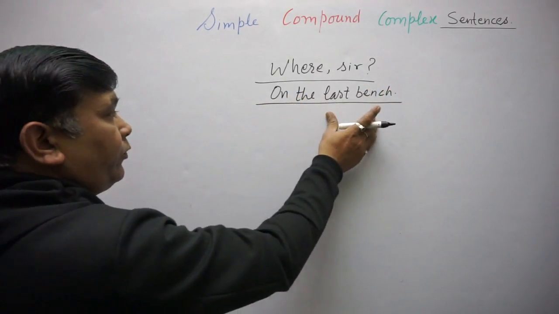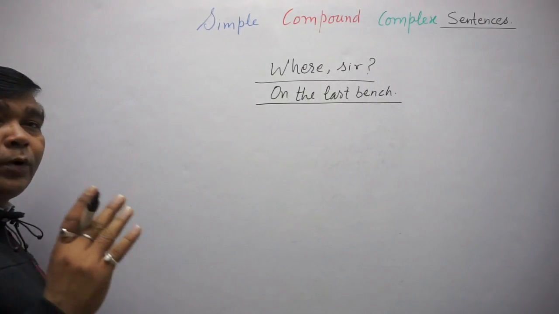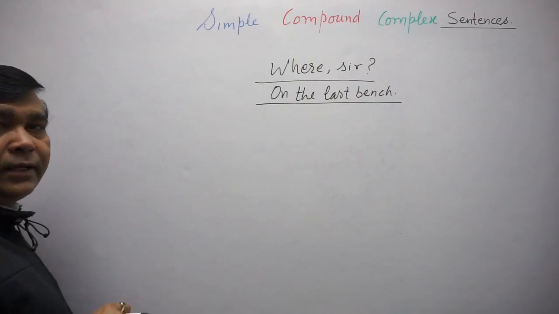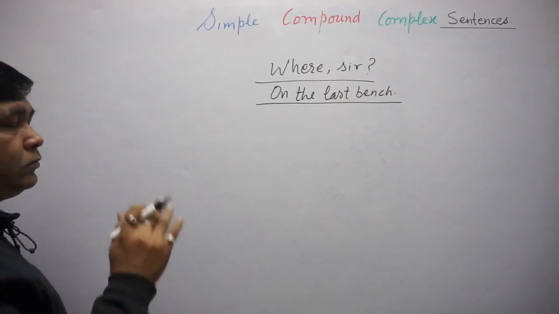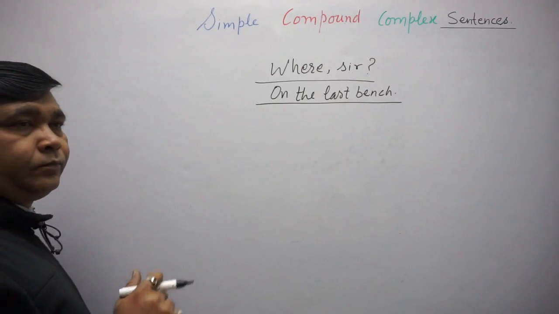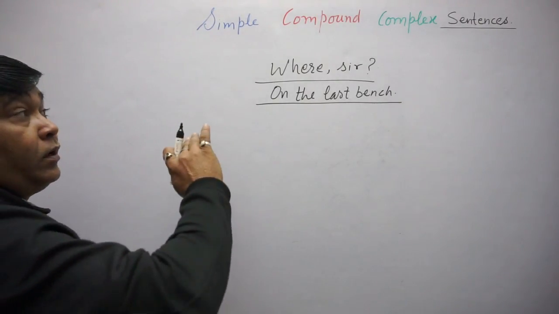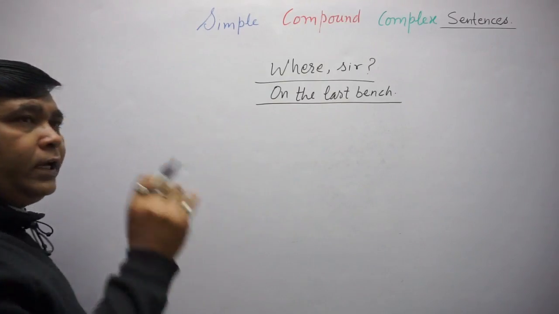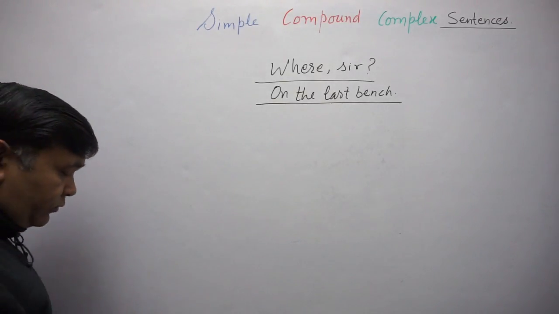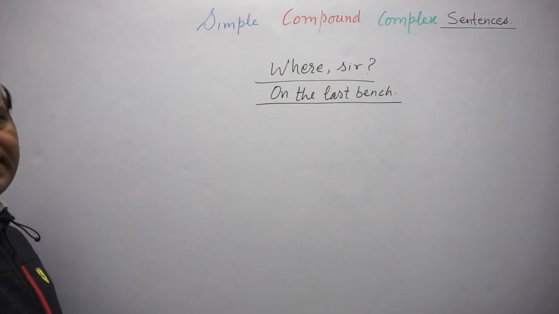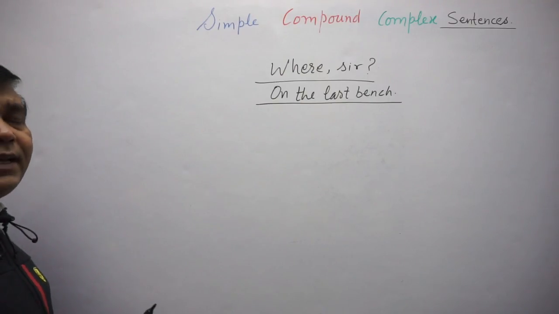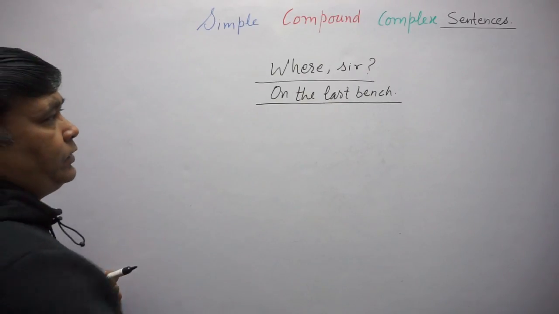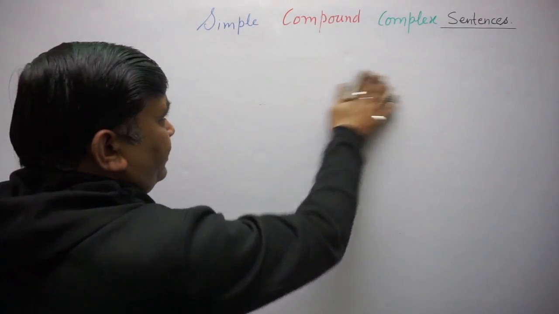This is also a group of words, and this group of words conveys a complete sense in this context. So, in some contexts, we find that phrases can only convey the sense, but not a complete sense. So what is this complete sense? When does this sense become complete? Try to understand.